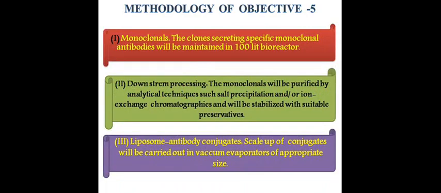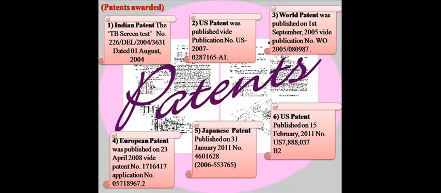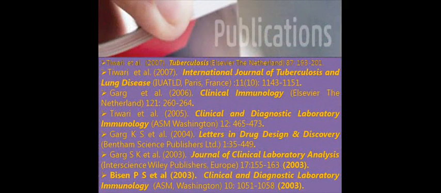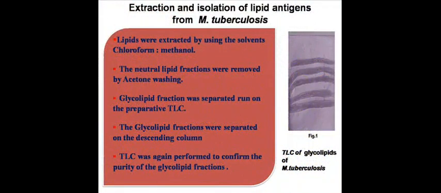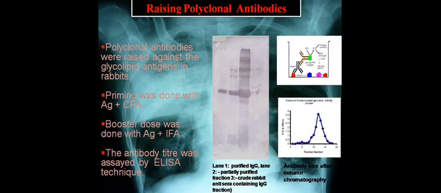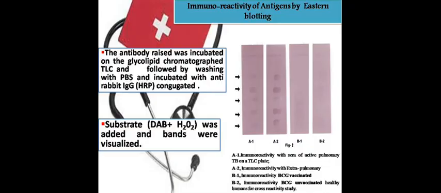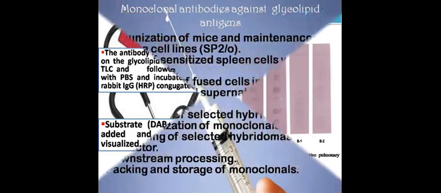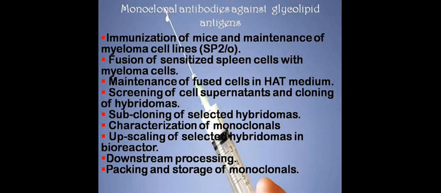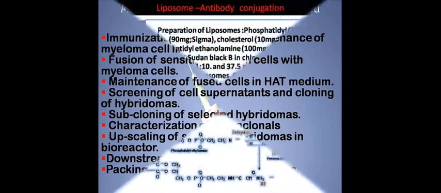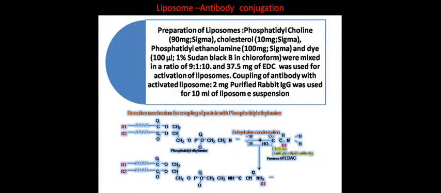This test requires the isolation of the glycolipid component of Mycobacterium tuberculosis by TLC and its purification, which is further followed by the generation of polyclonal as well as monoclonal antibodies against this glycolipid antigen by hybridoma technology, which is further followed by the formation of the liposome and intercalation with the specific monoclonals and stain with Sudan black dye to form liposome antibody conjugates. Development of the positive and negative reference sera, containing or not containing glycolipid antigens respectively. All these diagnostic reagents are then assembled into a prototype kit.